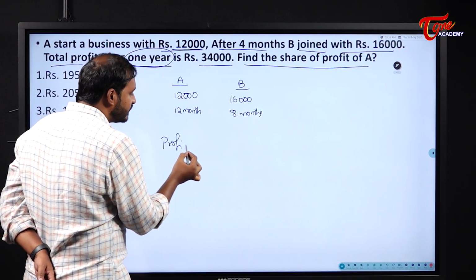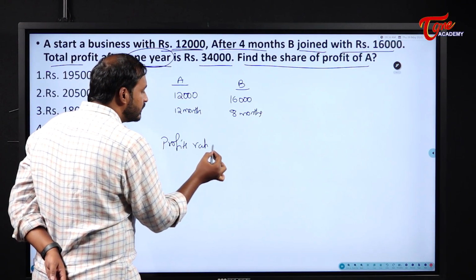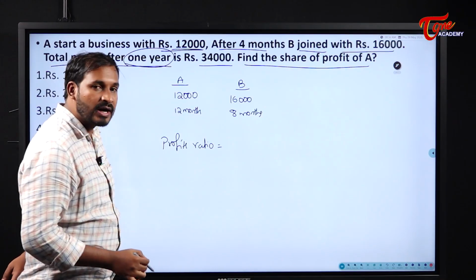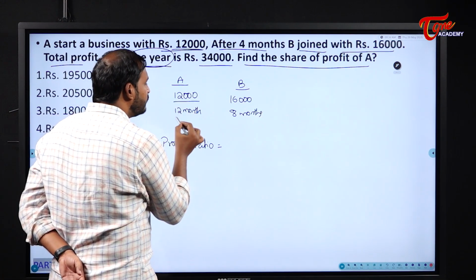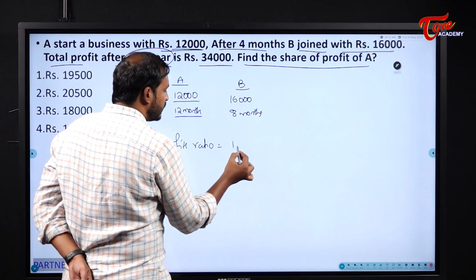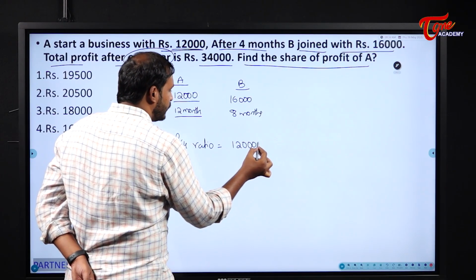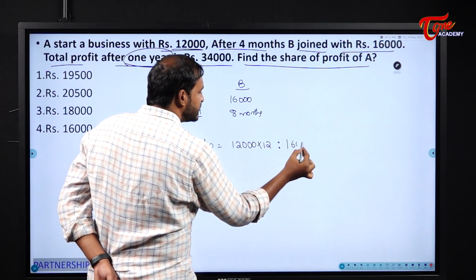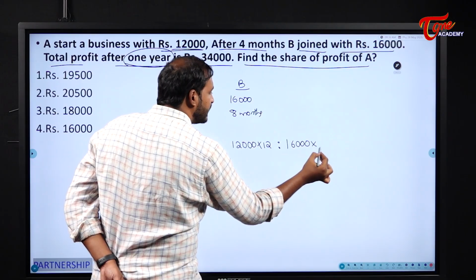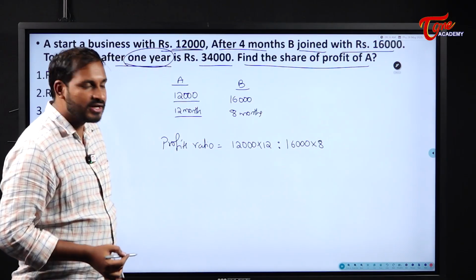How do we find the profits ratio in case of compound partnership? The investment into duration. So that means 12,000 into 12 is to, when it comes to B, 16,000 is his investment and he invested it for 8 months.